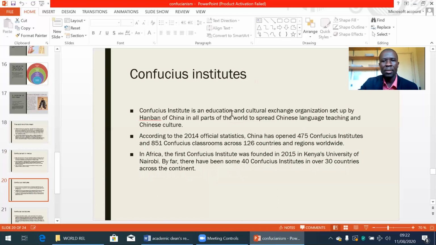Confucius Institute is an education and cultural exchange organization set up by Hanban of China in all parts of the world to spread Chinese language teaching and Chinese culture. According to the 2014 official statistics, China has opened 475 Confucius Institutes and 851 Confucius classrooms across 126 countries and regions worldwide. In Africa, the first Confucius Institute was founded in 2005 in Kenya's University of Nairobi. By far, there have been some 40 Confucius Institutes in over 30 countries across the continent.